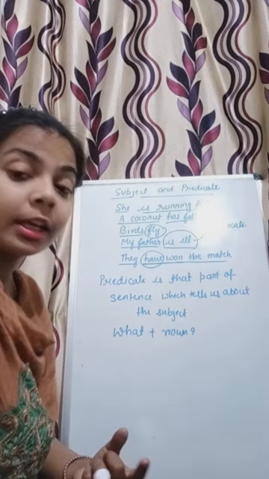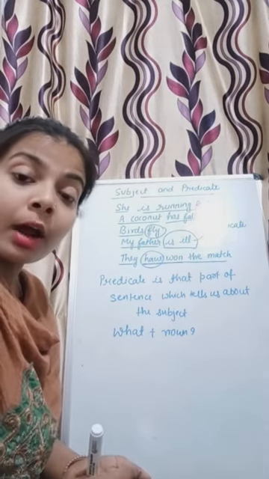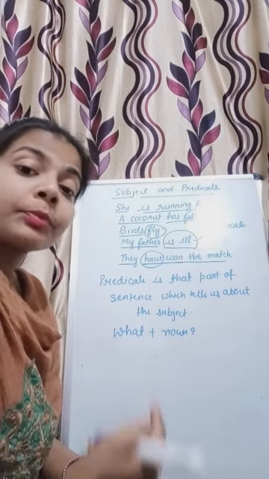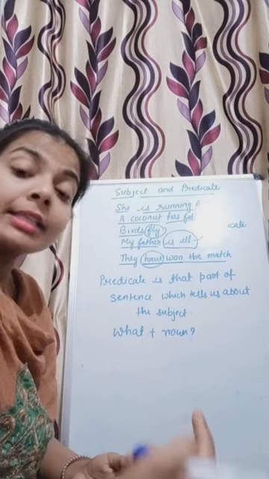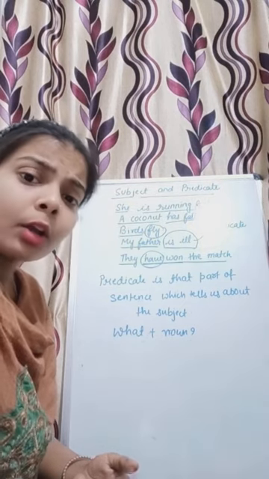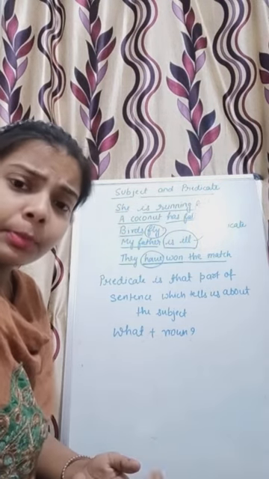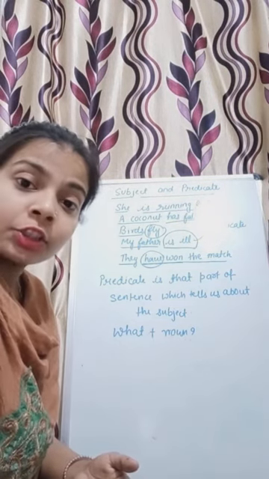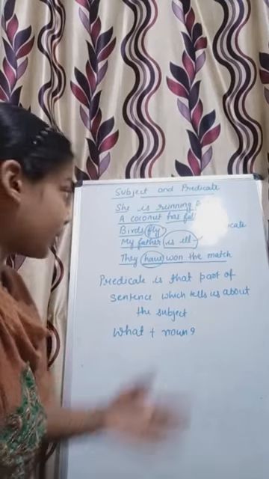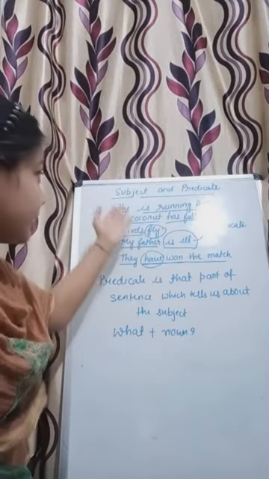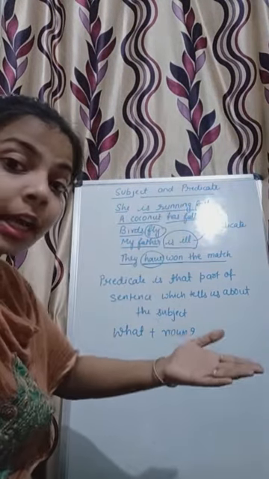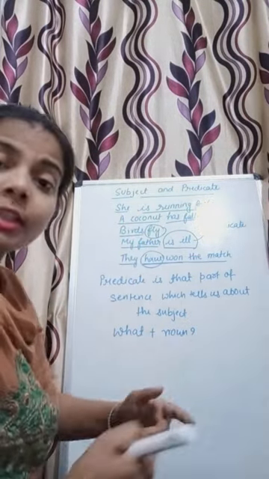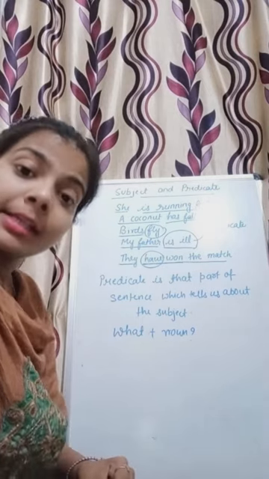What is subject? Subject is that part of a sentence that tells what or who has done something. Or in simple words, the doer of any action is known as subject. For example, she is running fast, a coconut has fallen, so she, a coconut, birds, my father, these are all examples of subject.